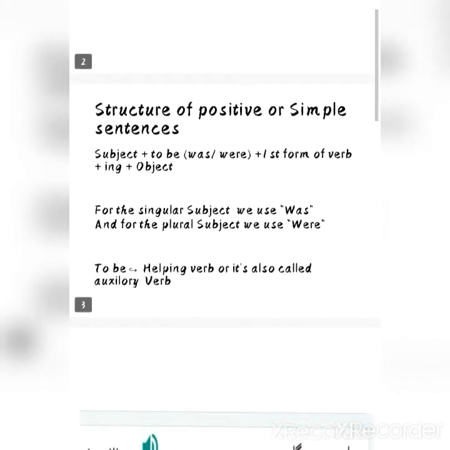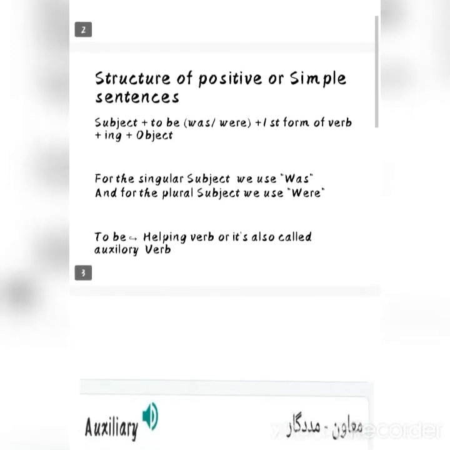The structure is subject plus to be. To be is your helping verb, was and were. We are going to use was and were because it's about past, and for past we are supposed to use was and were. Was with the singular subjects and were with your plural subjects.